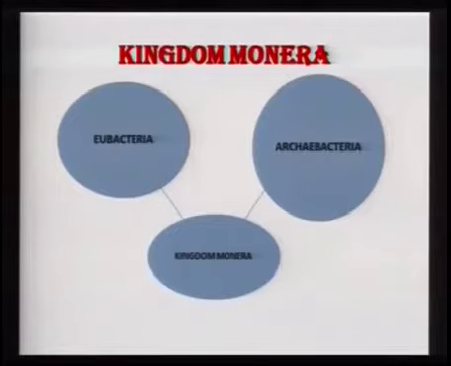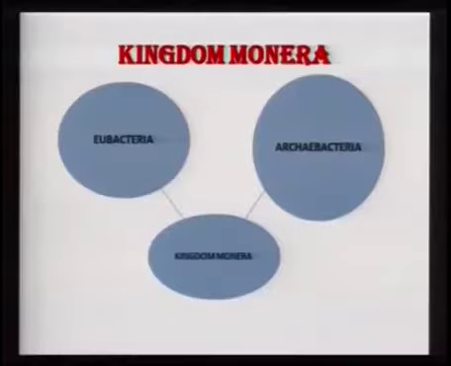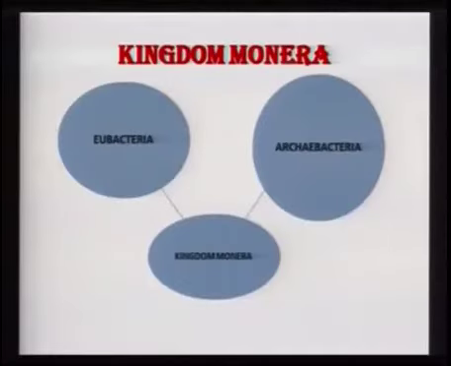As the name suggests, archae means first. So it is believed that these bacteria existed first of all and were the primitive ones, and kingdom Monera included both these, eubacteria as well as the archaebacteria. Eu means true, so they are the true bacteria, whereas archaebacteria are the ones which can live under very harsh conditions. For example, they can live at high temperatures. The other organisms are not able to withstand such conditions.